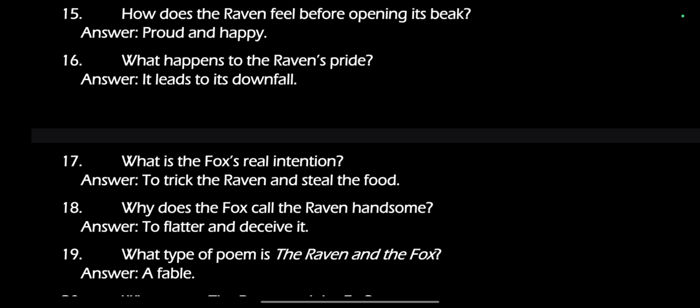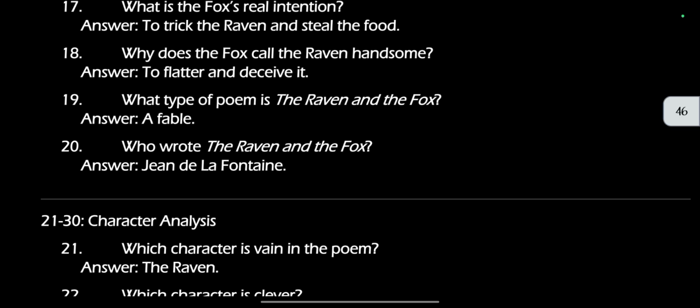What is the fox's real intention? To trick the raven and steal the food. Why does the fox call the raven handsome? To flatter and deceive it. What type of poem is The Raven and the Fox? A fable. Who wrote The Raven and the Fox? Jean de La Fontaine.